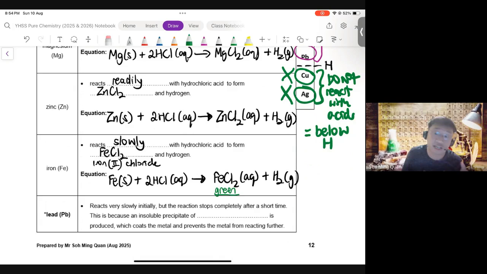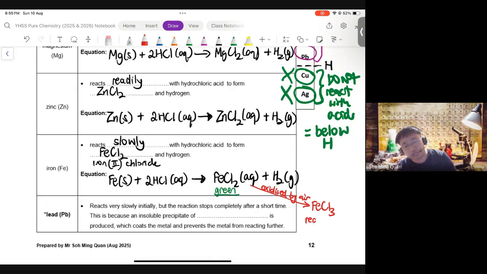So you can actually see the solution turning a pale green as iron starts to react slowly with HCl. Now, if this solution is left standing in air, that means if it's left open to the air, this can be oxidized by air. So that's a separate reaction. It can be oxidized by air to form FeCl3. It's a separate reaction, so you do not write it as part of the equation. I am just telling you that FeCl2 or Fe2+ in general can be oxidized by air to form FeCl3.